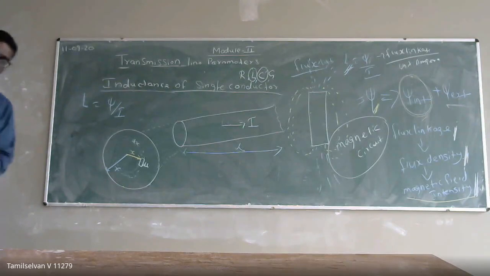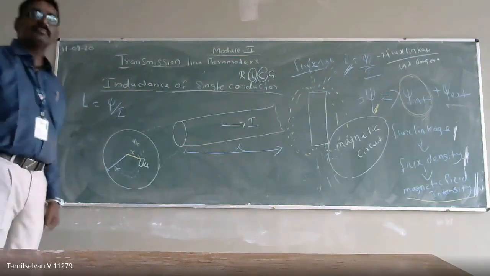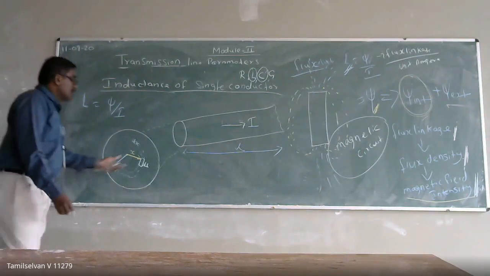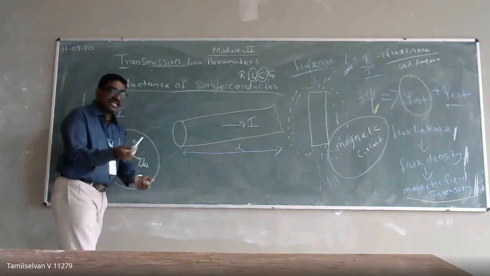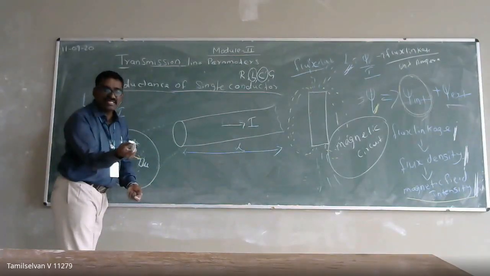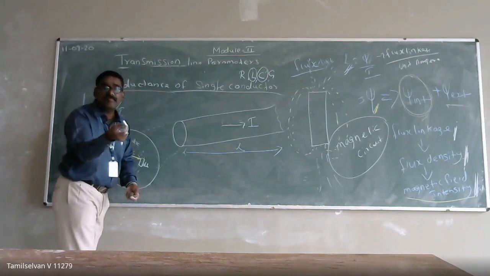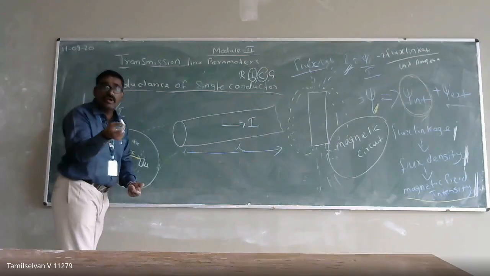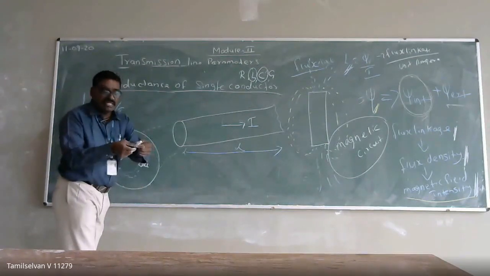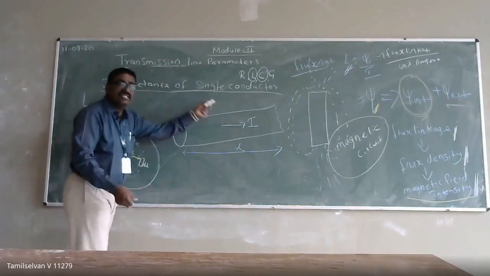What is my area? I have considered a straight solid conductor carrying a current of I ampere. When the current of I ampere is flowing, a magnetic field is going to exist. That magnetic field is inside the conductor as well as outside the conductor.